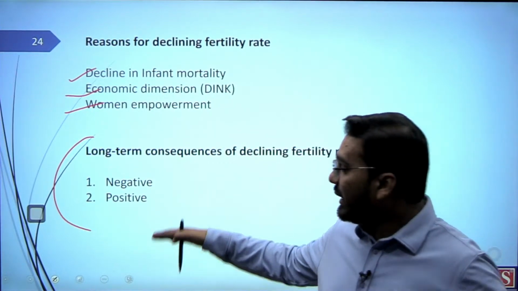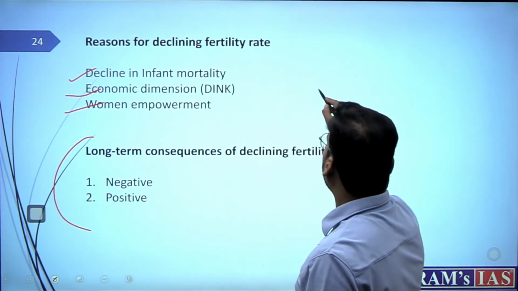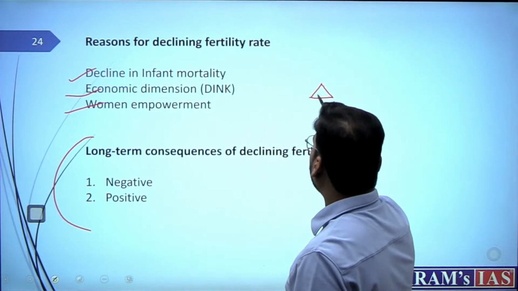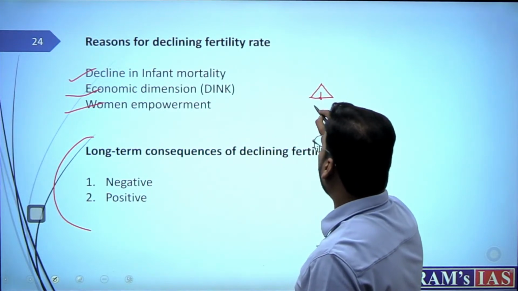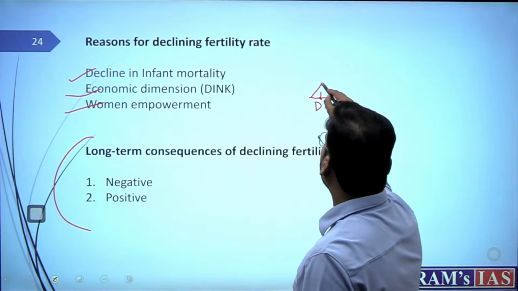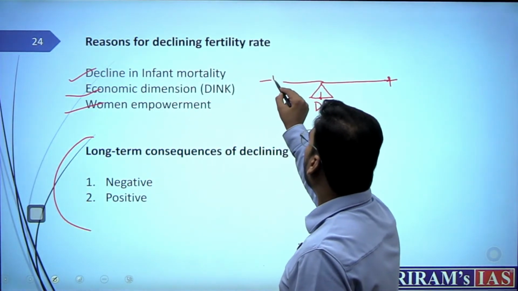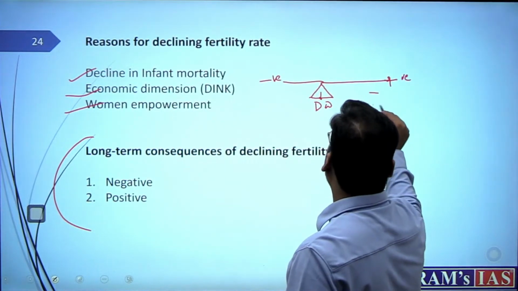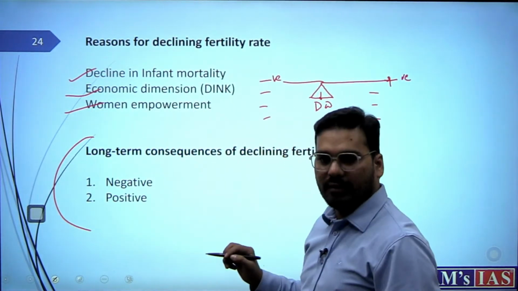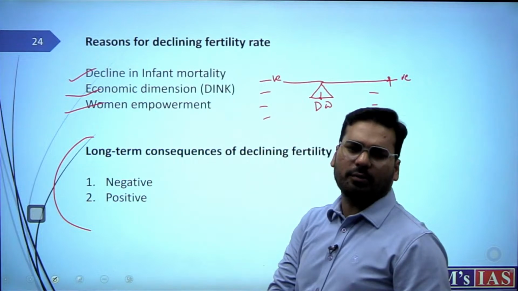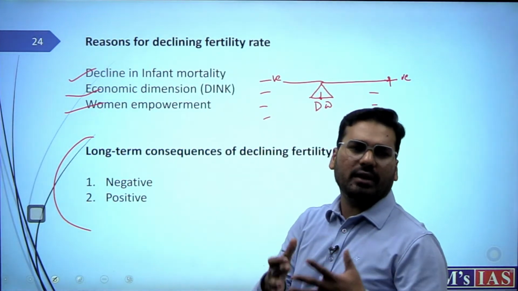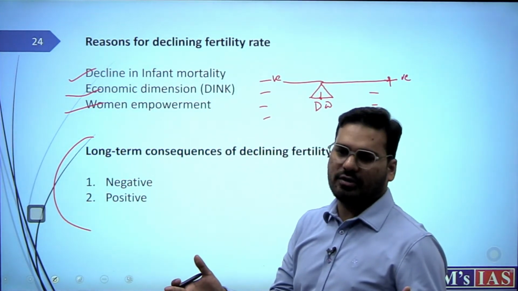Yes, I am not saying that. Write one thing, probably make it like this, right? This is your demographic winter. So what is the positive aspect? What is the negative aspect? 1, 2, 3, 1, 2, 3. That's what you have to just mention, just to make your answer content rich, right?